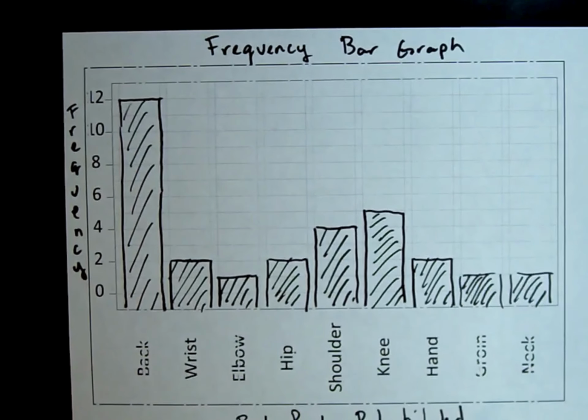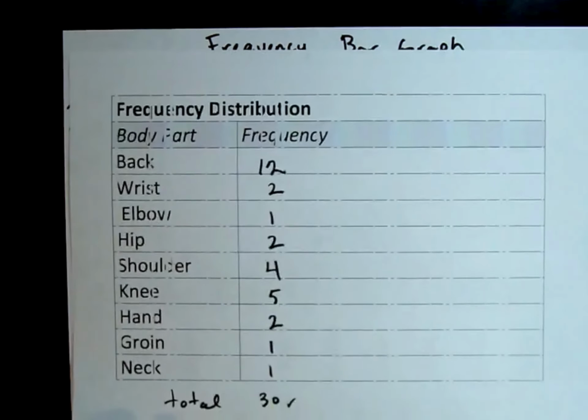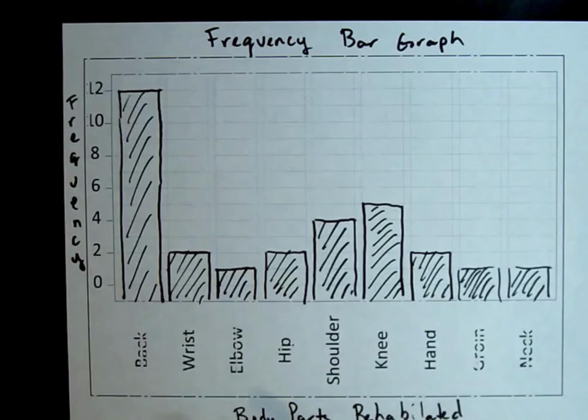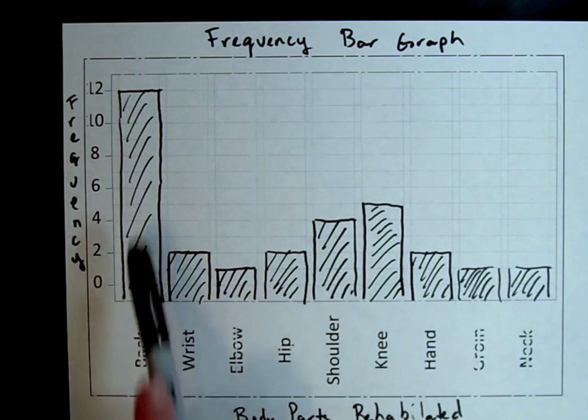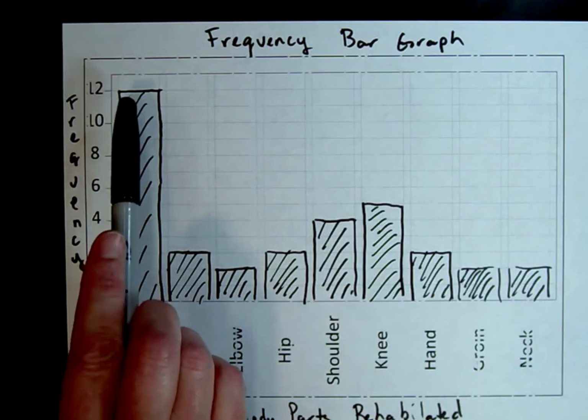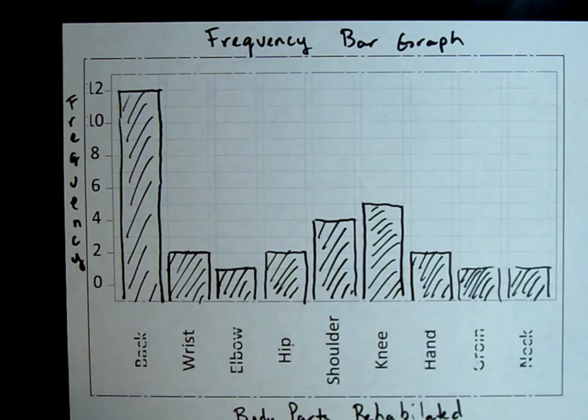Okay, and so the point of a bar graph as opposed to just a table is that you get a nice visual of not just which ones are more, but you can see visually that this one, for example, has a lot more than any of these, stuff like that.